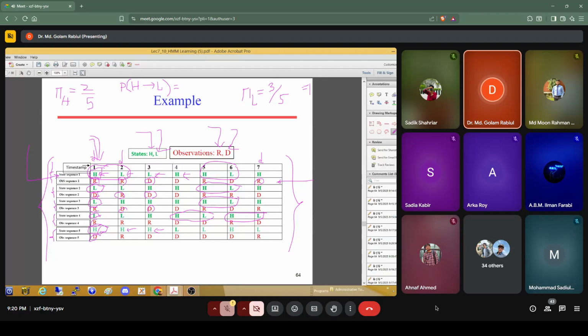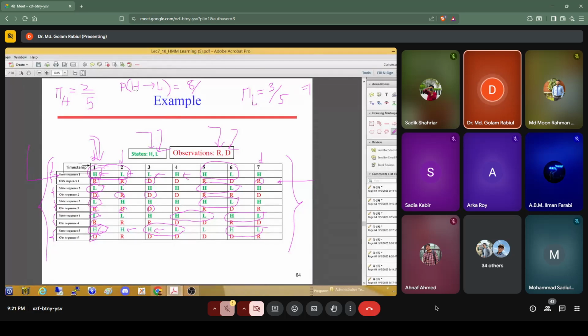And then high to high, high to high, high to low. So this is another one. And low to low, low to high, high to low. So here is another one. 1, 2, 3, 4, 5, 6, 7, 8. So total 8 out of.